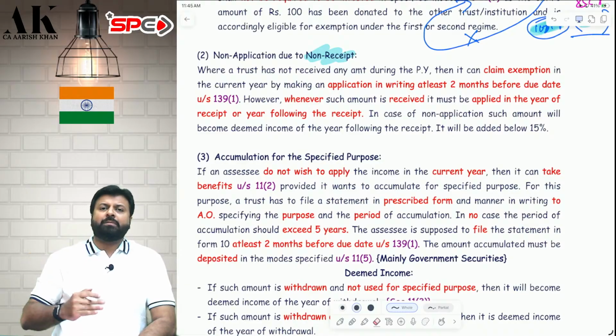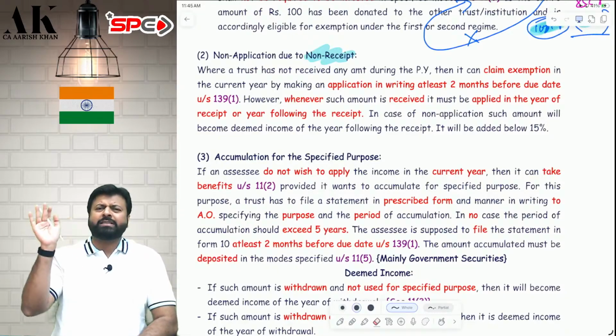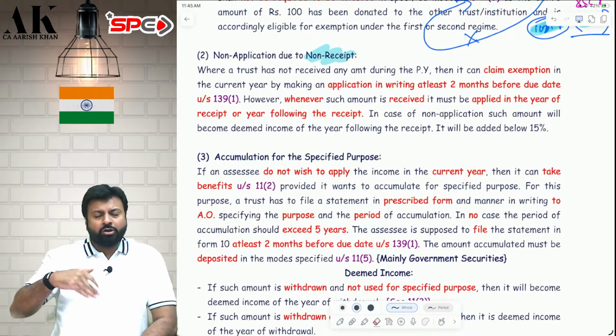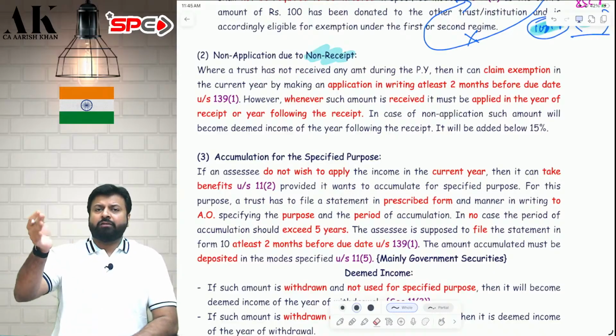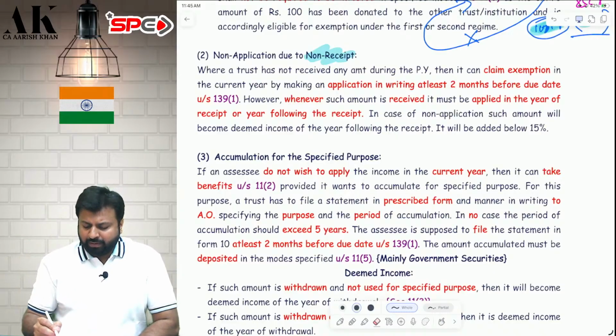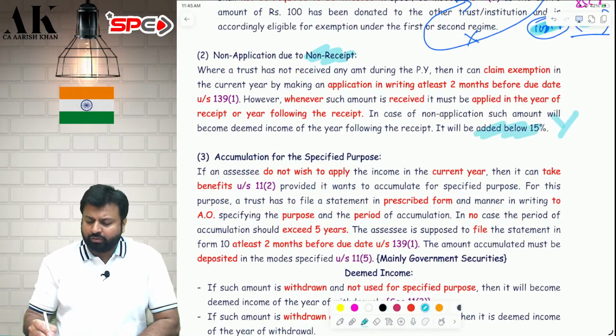So, if you have not received the money, you can make an application 2 months prior to the due date of filing of return. The assessing officer will give you exemption without applying today. But whenever you receive it, you have to apply in that year, or you get 1 year extra grace, the year following the receipt, to claim exemption. And if you don't apply till then, it will be added to your income and it will be added below 15%. From that, again, you are not going to get 15% exemption. I hope it is clear to all of you.